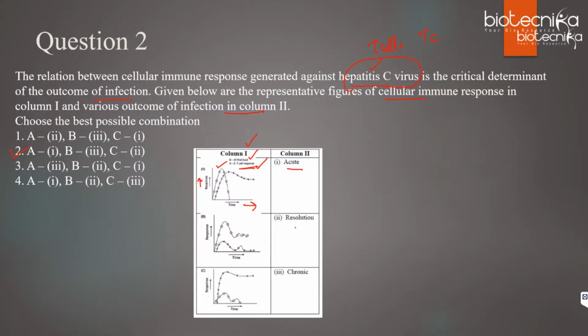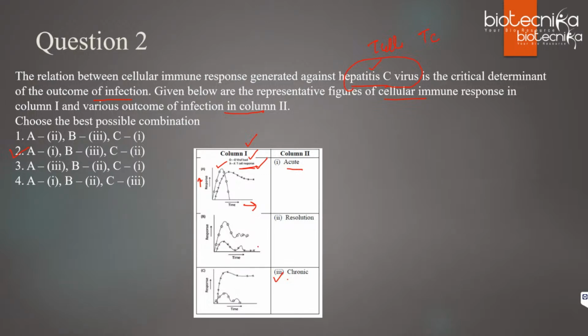Now coming to B, or let us talk about the chronic part. So this is acute and this is chronic. Chronic means the viral load is very high, right? Chronic infection means it cannot be treated. It is for a very long duration. It has infected the person, and the viral load is high. So that time, what will happen?